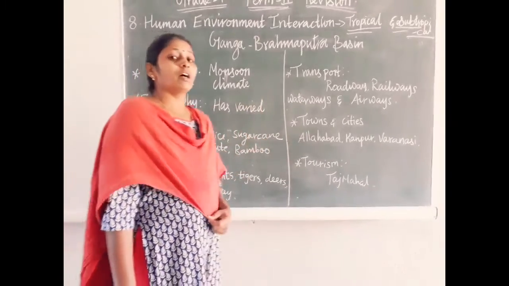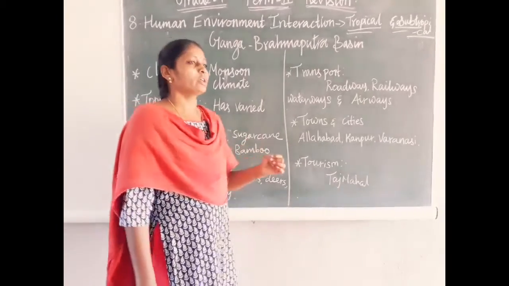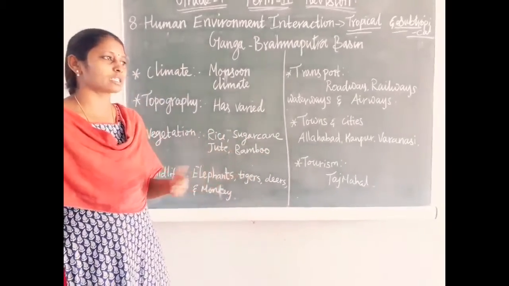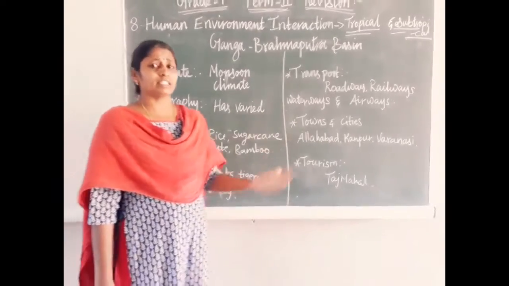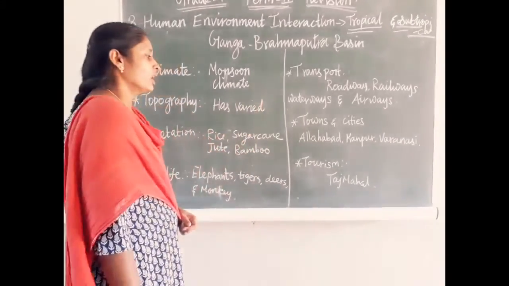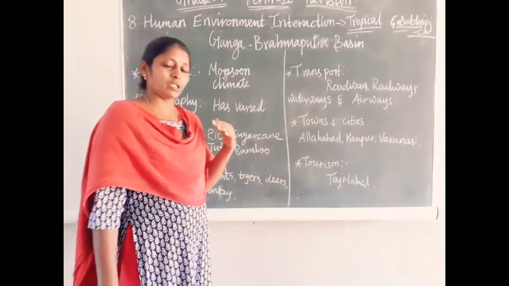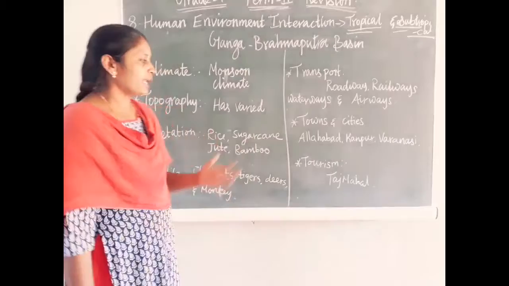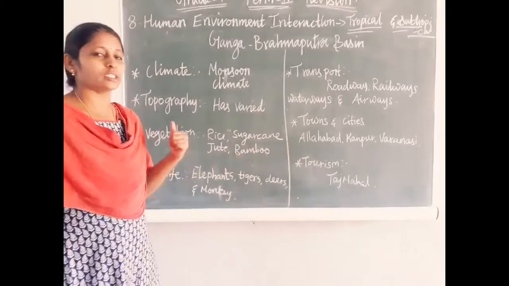What are the famous towns and cities of this region? Here I mentioned very few alone: Allahabad, Kanpur, Varanasi, Kasi, also called Varanasi, Delhi, Agra, Calcutta. Many cities are located in this Ganga Brahmaputra river basin. These towns are also very famous and play an important role in tourism. Varanasi is a holy place of Hindus. Allahabad is the birthplace of Jawaharlal Nehru. India's famous IIT is located in Kanpur.